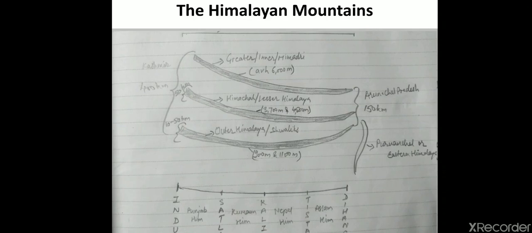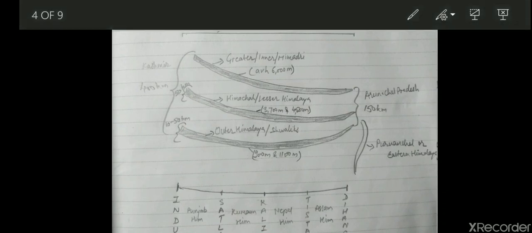So we start from Kashmir. Himalayas mainly stretches from Kashmir to Arunachal Pradesh. Then it is mainly in an arc shape. Here you can see an arc has been shown. This particular range, this range, and this range.